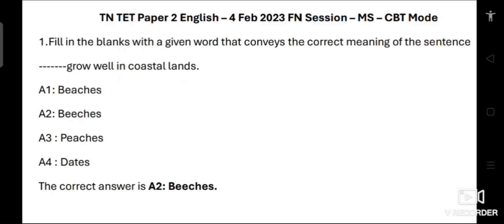Hi friends, today we are going to see the previous year TET paper 2 English exam questions held on February 4, 2023 during the forenoon session. So let's get started with the first question.